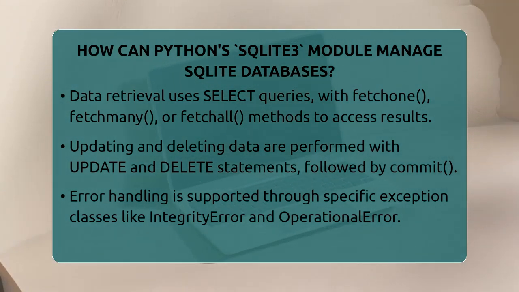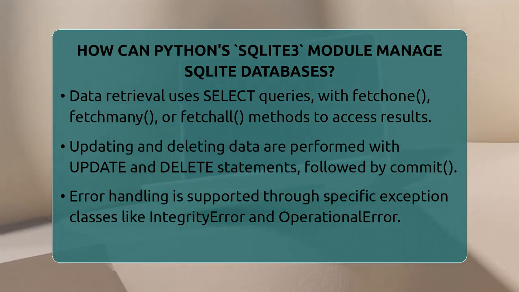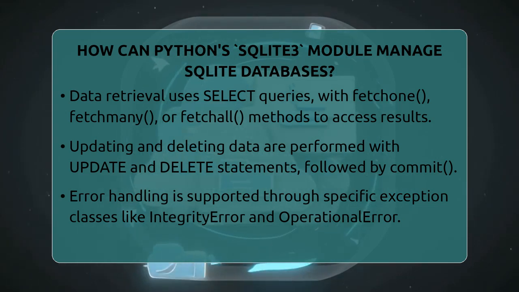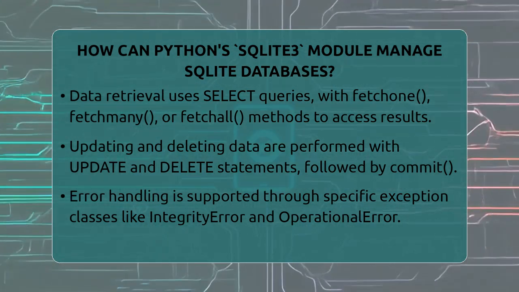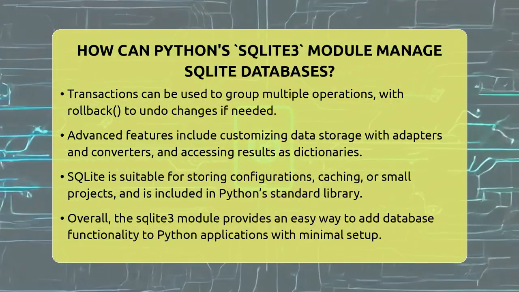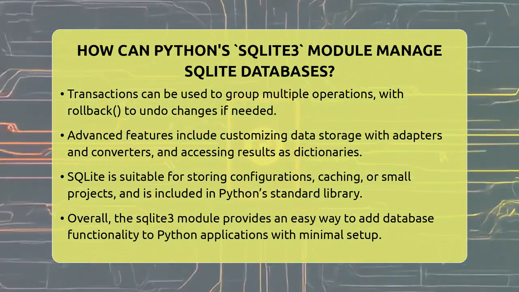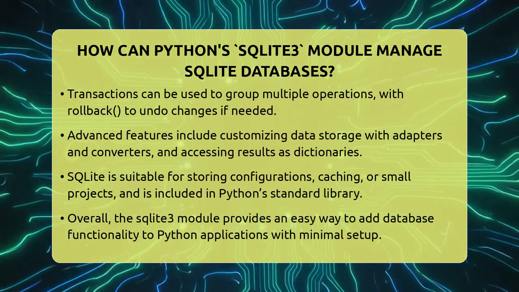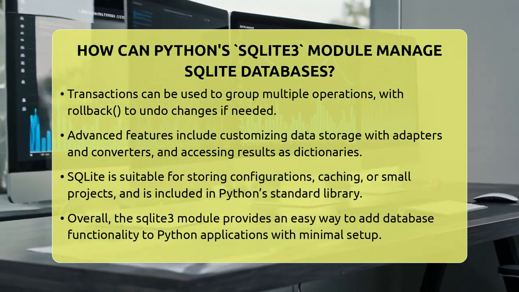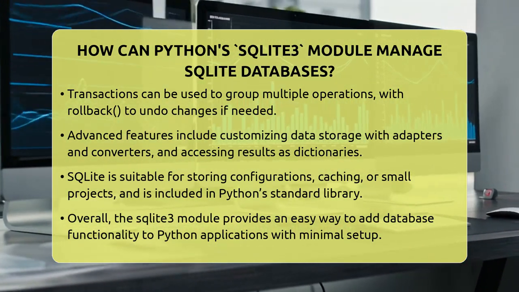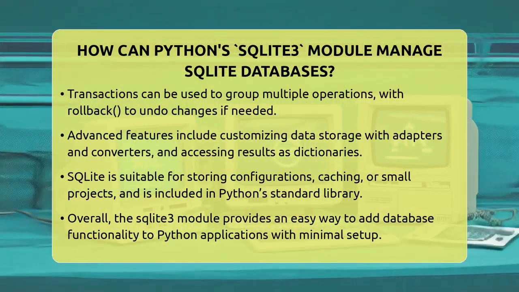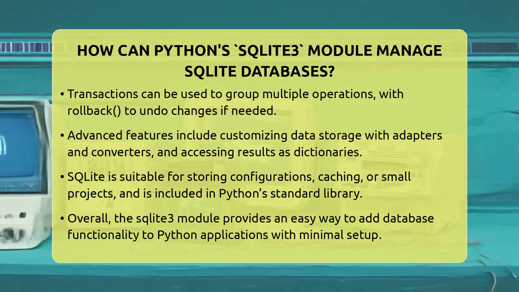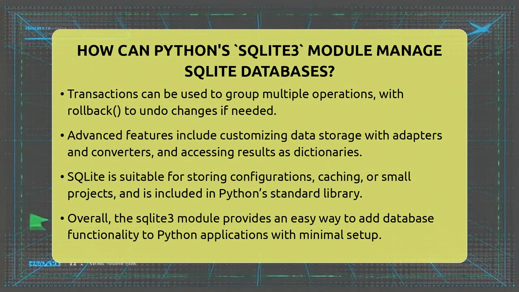Advanced features include customizing how Python types are stored in the database with adapters and converters. You can also access query results as dictionaries, making it easier to work with data. In application development, SQLite is great for storing configurations, caching data, or building small projects. Since it's part of Python's standard library, you don't need extra installations. You can create desktop apps, web backends, or simple tools easily.